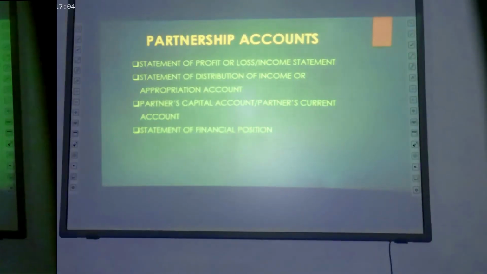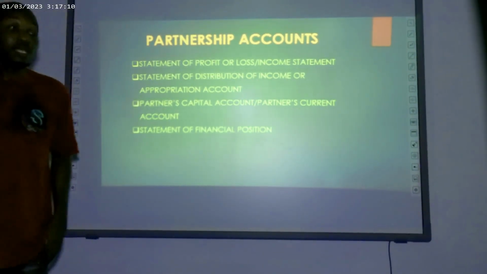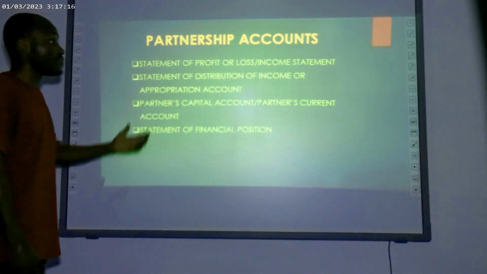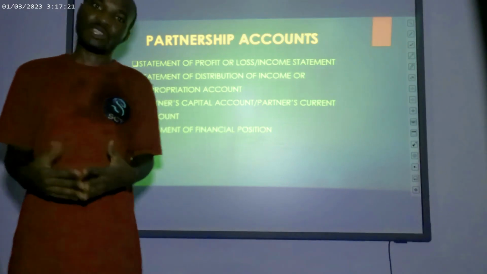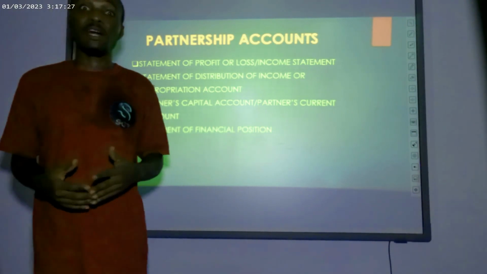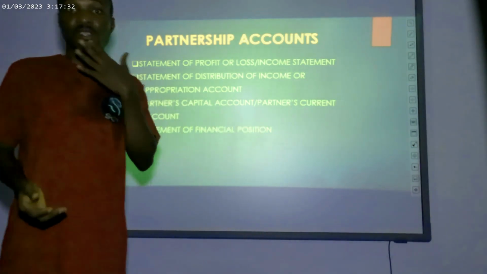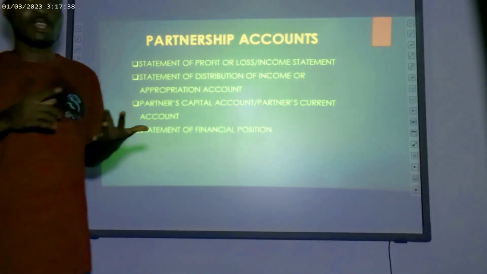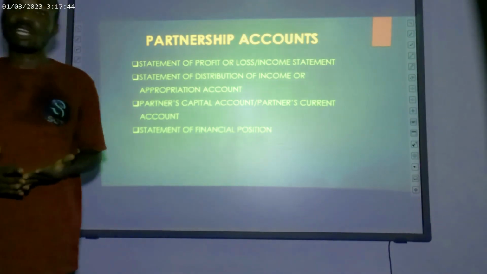So that is my partnership account. So we have all of these accounts prepared by a partnership business. We have the statement of profit or loss, also called the income statement. We have the statement of distribution of the income, which we can as well call the appropriation account. So we normally call that the appropriation account. In a sole proprietor's financial statements, you just need to prepare the statement of profit or loss, which shows the profit of the business, and as well prepare the statement of financial position.